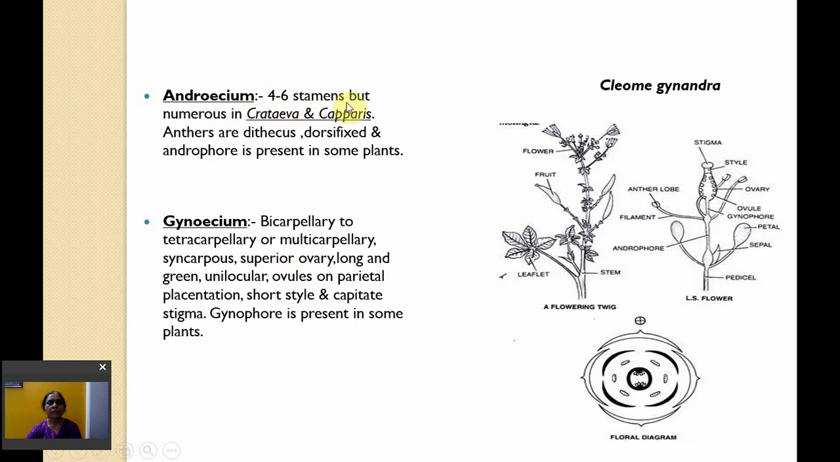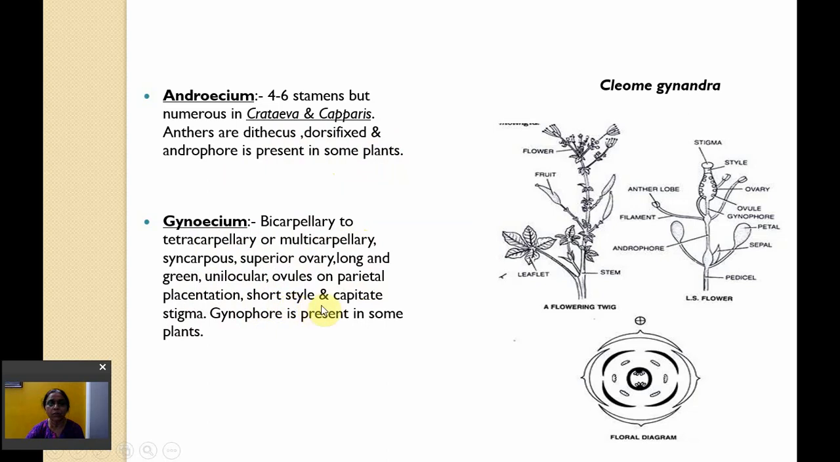Androecium, 4 to 6 stamens, but numerous in Crateva and Capparis. Anthers are dithecous, dorsifixed, and androphore is present in some plants. Gynoecium, it is bicarpellary, tetracarpellary or multicarpellary. Syncarpous, superior, long and green in color. Unilocular, ovules on parietal placentation.